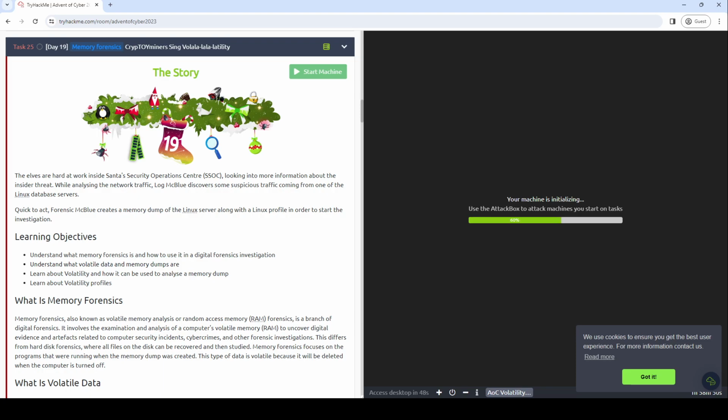First phase, what is memory forensics? Memory forensics, also known as volatile memory analysis or random access memory, RAM forensics, is a branch of digital forensics. It involves the examination and analysis of a computer's volatile memory, RAM, to uncover digital evidence and artifacts related to computer security incidents, cybercrimes, and other forensic investigations.